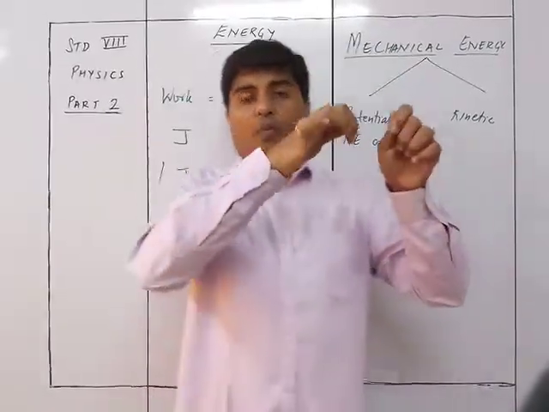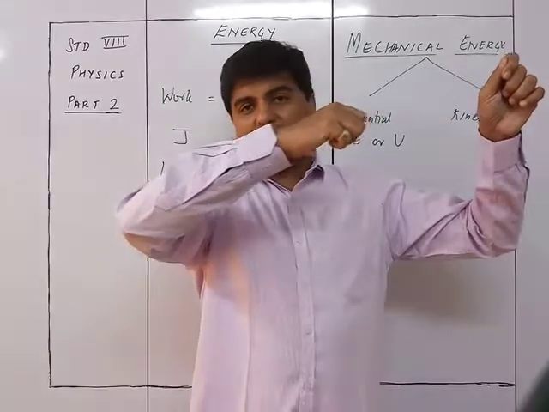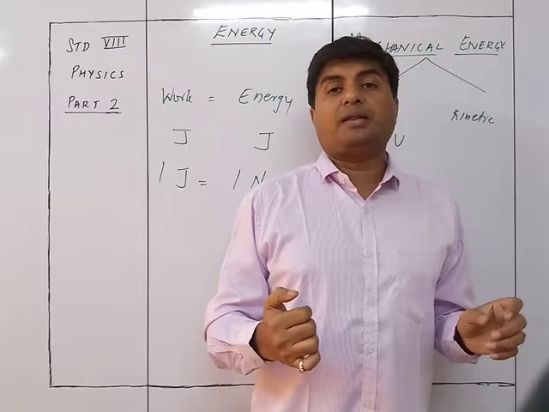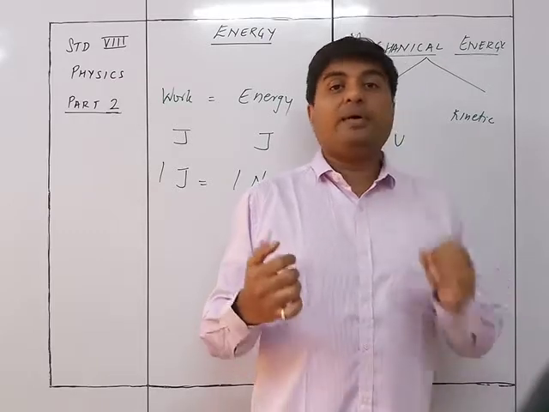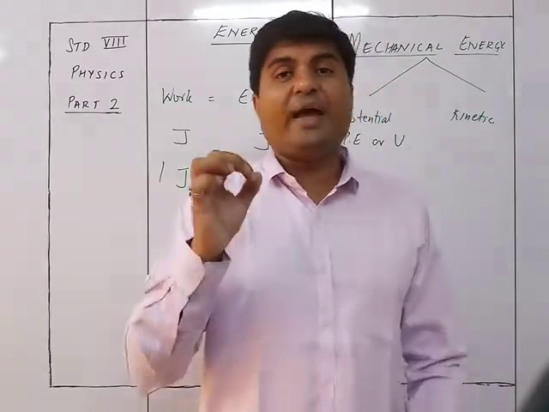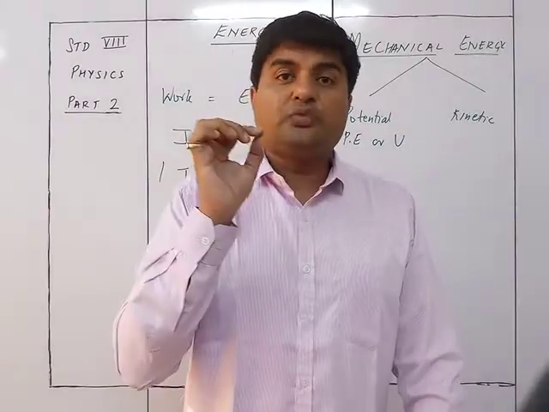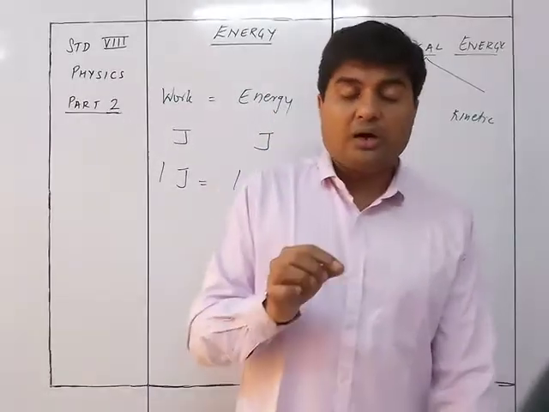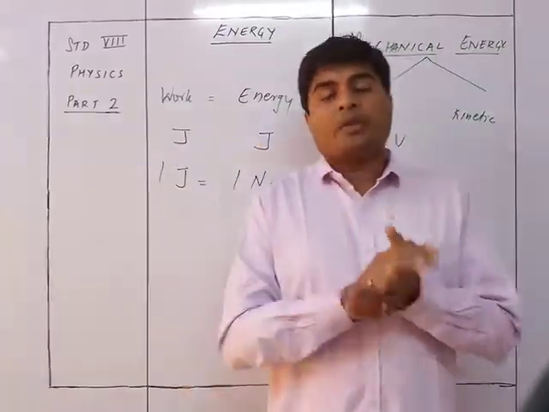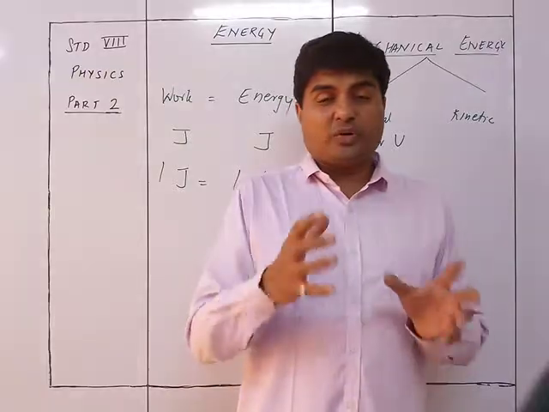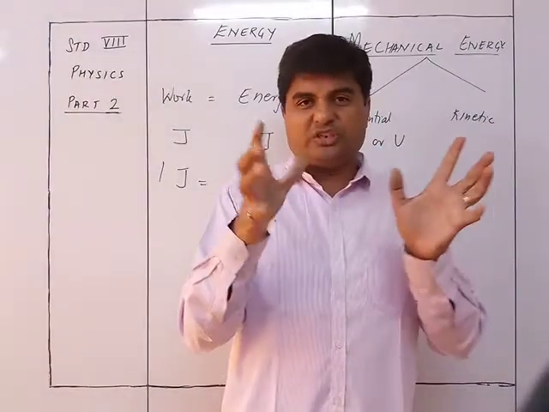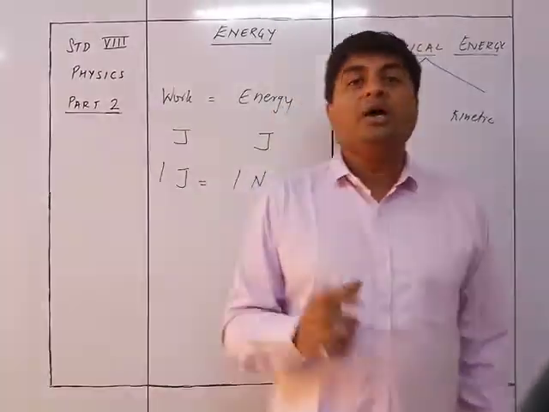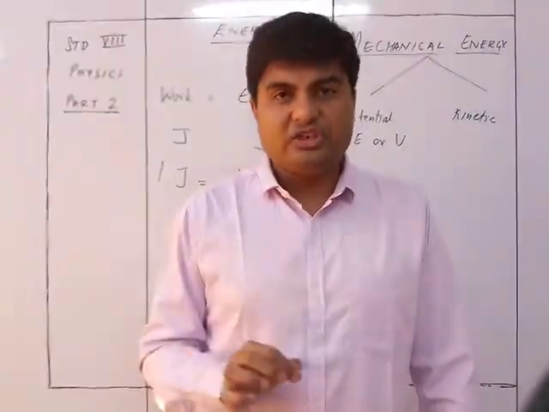I take a bow and arrow, I put the arrow in it and stretch the bow. So the stretched condition of the bow is nothing but the potential energy, and it is called elastic potential energy. So any potential energy which is due to the changed configuration, the position of the thing being changed, whether you compressed it or stretched it or stretched the bow, all of this is elastic potential energy.